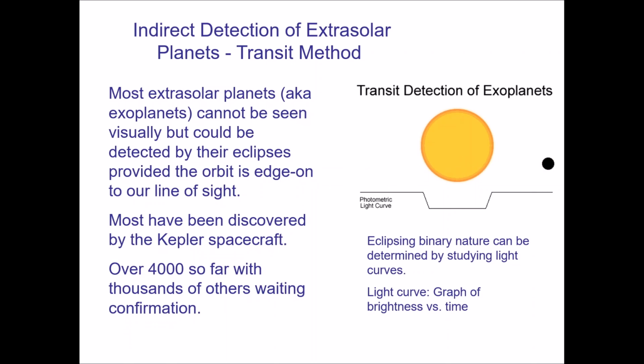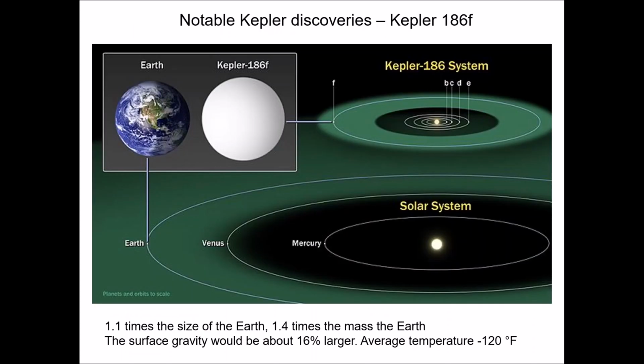In fact, later in the lecture, I'm going to refer you to a video you can watch that talks about some of the interesting Kepler discoveries. But yeah, this is the other method that has been used. And anyway, let's look at some of the more important discoveries here. One of the first discoveries that Kepler made is called Kepler 186, and it discovered a system of planets, actually, five.